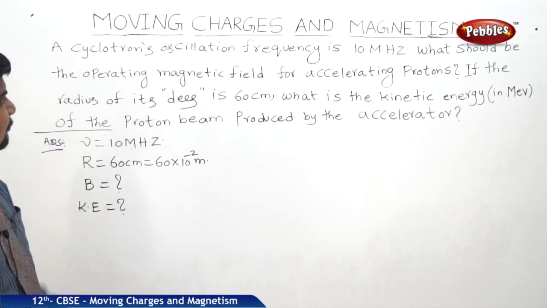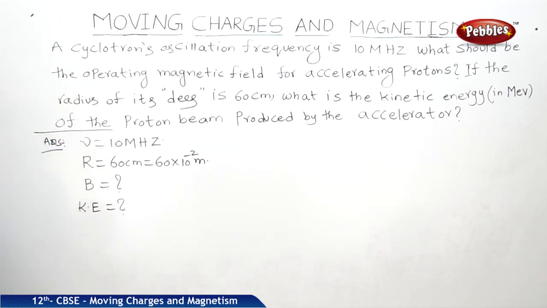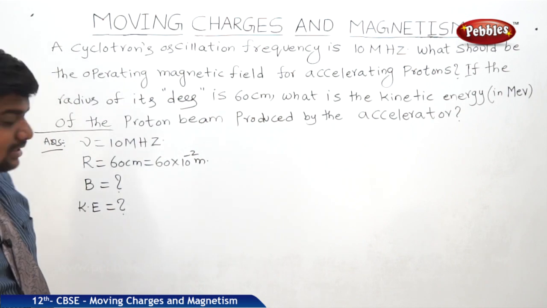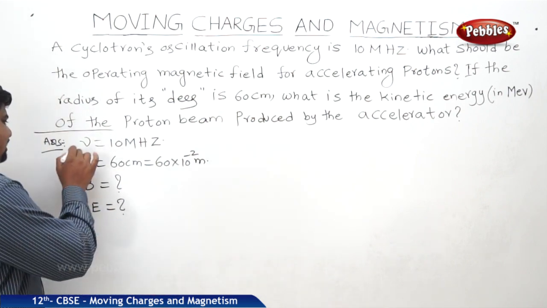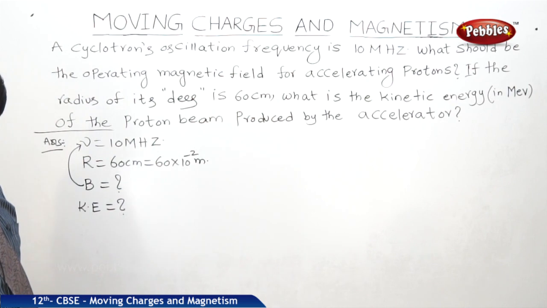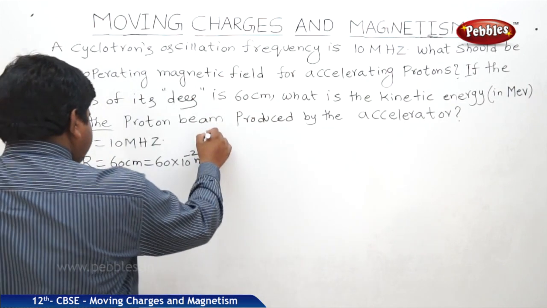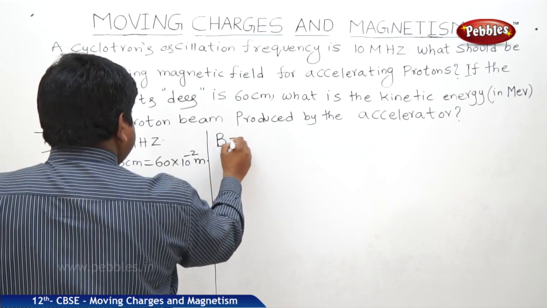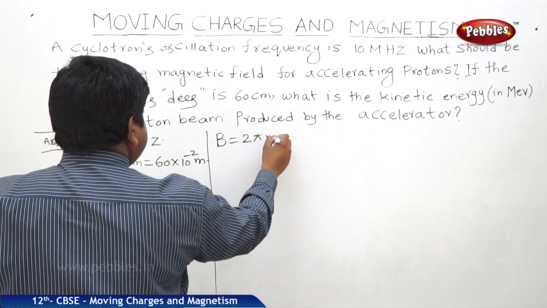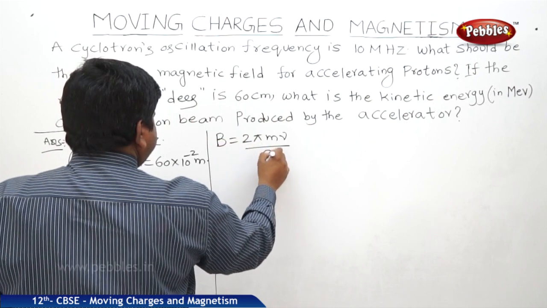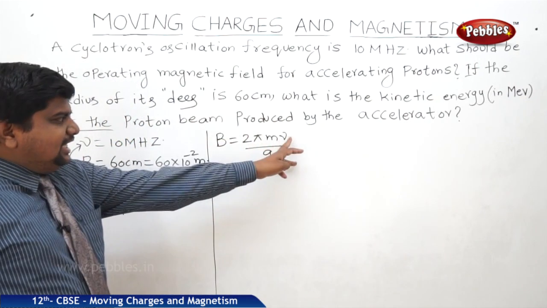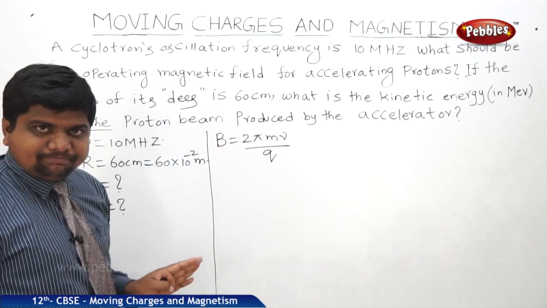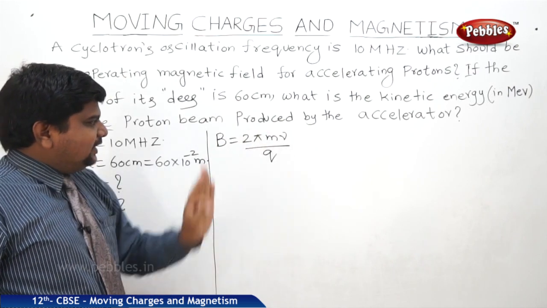See the first step: what should be the operating magnetic field for accelerating protons? So we should relate B with nu. What is the formula for B with nu? B is equal to 2 pi m nu by q, because we know that frequency is equal to qB by 2 pi m. So B is equal to 2 pi m nu by q.